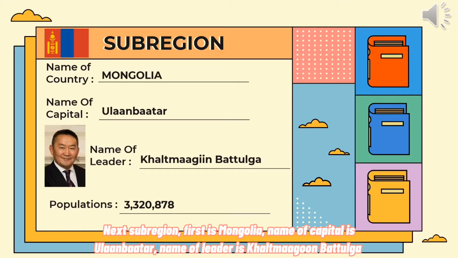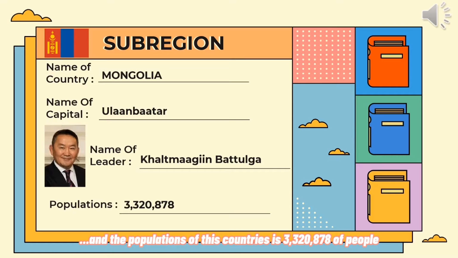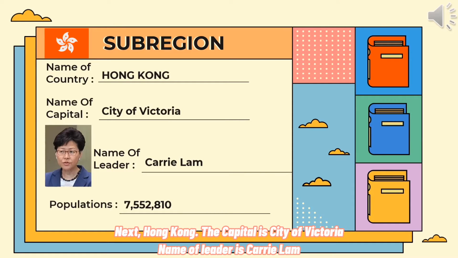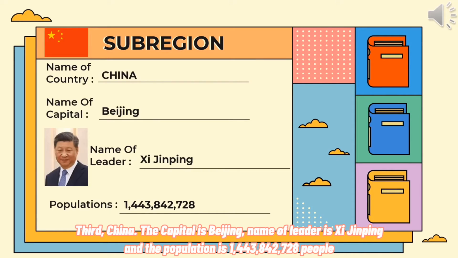The name of the leader is Khaltmaagiin Battulga, and the population of this country is 3,320,878 people. Next, Hong Kong. The capital is the City of Victoria. The name of the leader is KHIRIL, and the population is 7,552,810 people. Third, China.